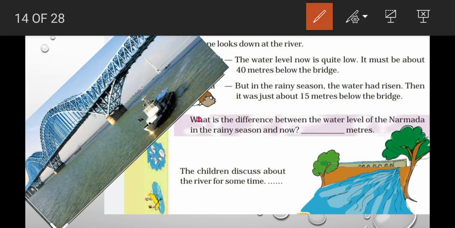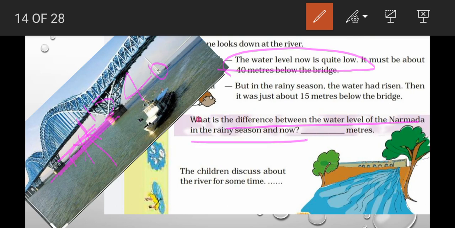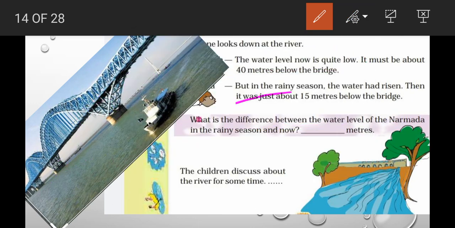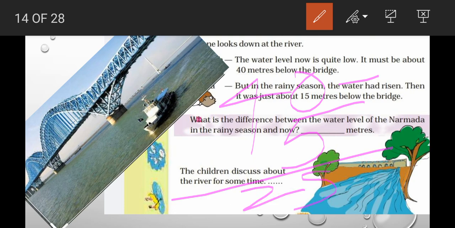The water level now is quite low. This is the water level. You can see here from the bridge to this level. That is the water level. So this is 40 meters now. In the rainy season, the water had risen. That means in the rainy season, what will happen? Water will rise. So it is 15 meters. That means it will come here. So what is the difference between the water level of the Narmada in the rainy season and now? Difference means what should we do? We have to subtract. 40 minus 15. What is the answer? 25. Okay.